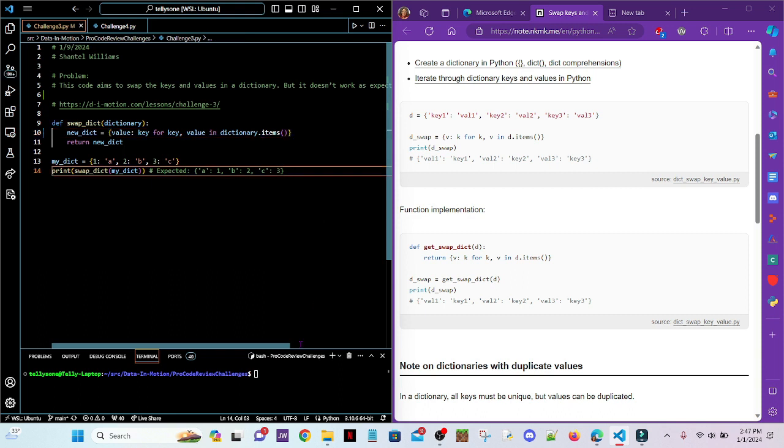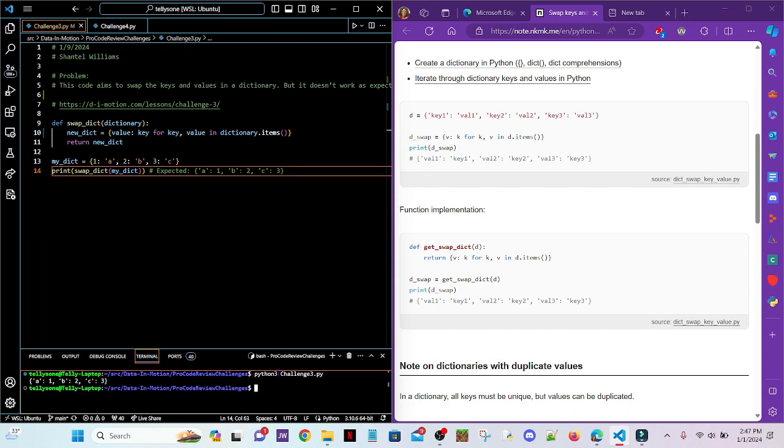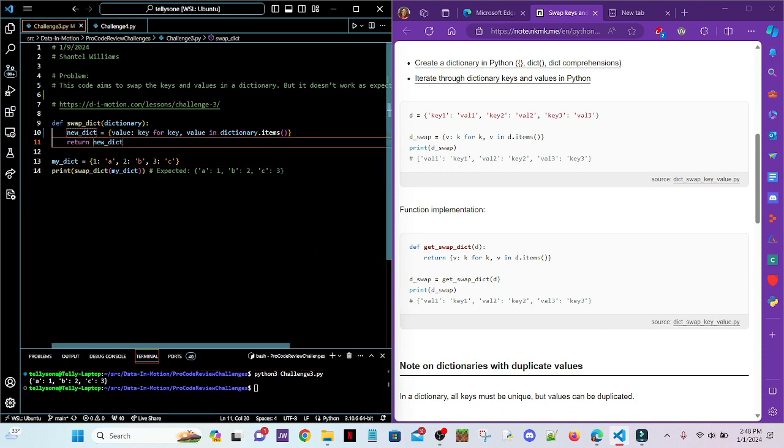And let's run this code again and see if that fixes the issue. This is challenge 3.py. And yeah, so that's the only thing they were missing, was the items at the end. Let me know if you found a different way to fix this.